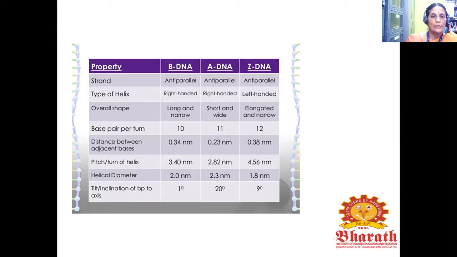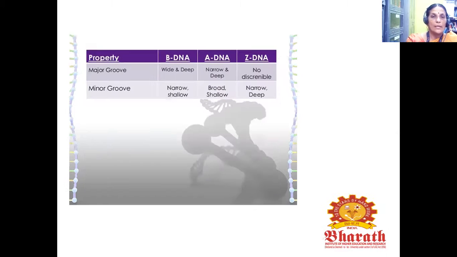The pitch or turn of the helix is 3.40 nanometer in B, 2.82 in A, and 4.56 nanometer in Z DNA. The helical diameter is 2 nanometer in B, 2.3 in A, and 1.8 nanometer in Z DNA. The tilt or inclination of base pairs to the axis is 1 degree in B, 20 degrees in A, and 9 degrees in Z DNA.